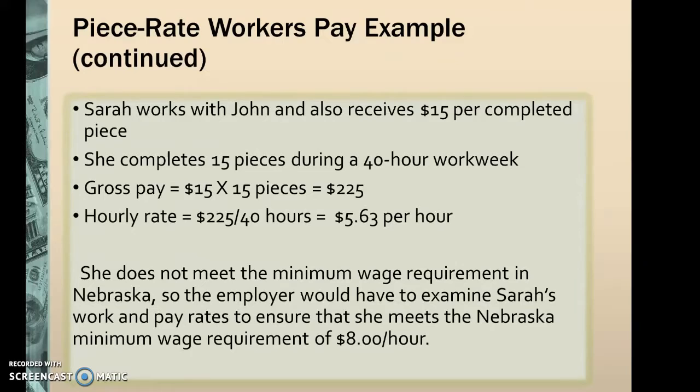In this example here, you have Sarah. She completed 15 pieces at $225 divided by 40 hours. Her hourly rate is $5.63. She does not meet the minimum wage requirement in Nebraska, which, remember, those wage requirements for each state are located on page 85 in your book. So the employer would have to examine Sarah's work and pay rates to ensure that she meets the Nebraska minimum wage requirements of $8 per hour to meet FLSA.